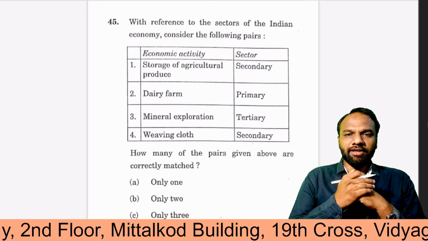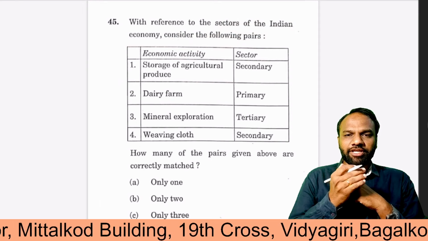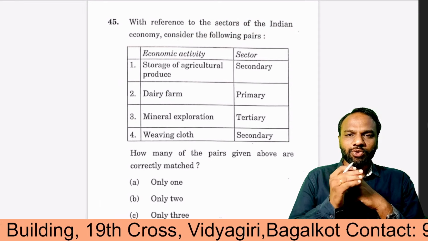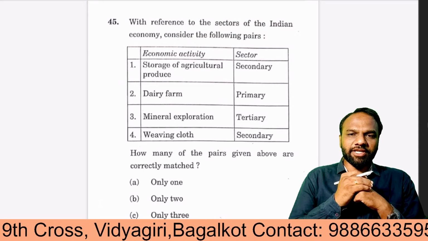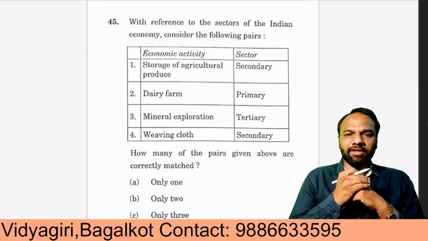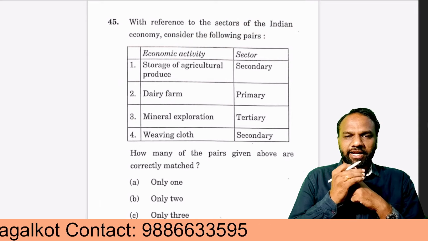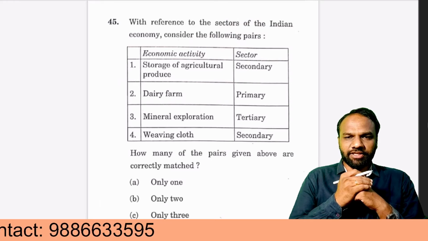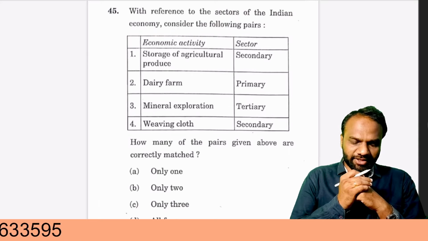The secondary sector, where something is processed, we call it as secondary sector. Example is a manufacturing industry, or an industry which manufactures, let us assume, sugar. It comes under secondary sector. Now coming to tertiary sector, it is one which extends support to both primary sector as well as secondary sector. Example: communication facilities, transportation facilities, and banking facilities. So these are examples of tertiary facilities. Based upon this basic understanding, we should be able to answer this question.